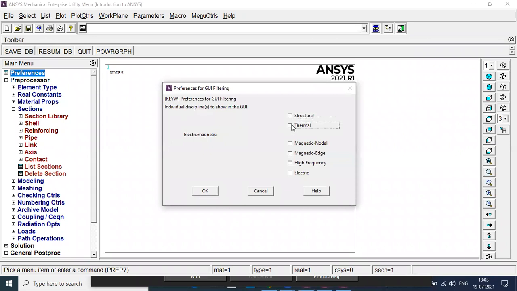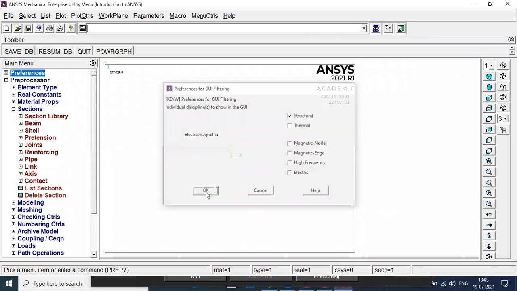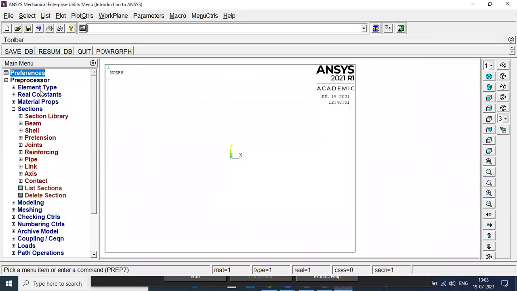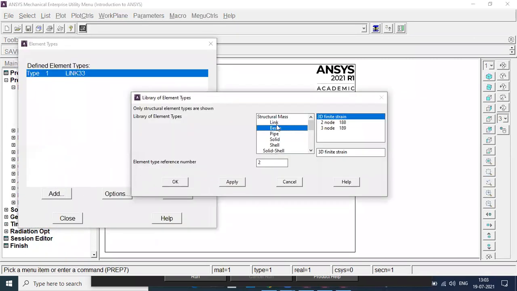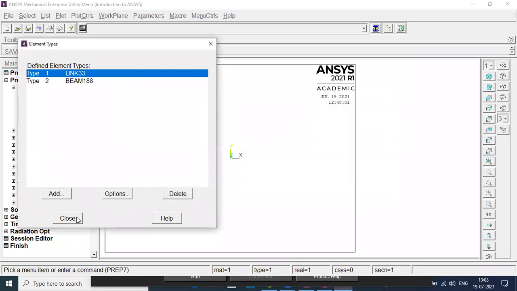I will go to structural field and select it. I will select element type, go to add, edit, delete, and go to add. Let's say I select beam, 2 node 188. I am selecting beam, 2 node 188. I will say okay and close it.